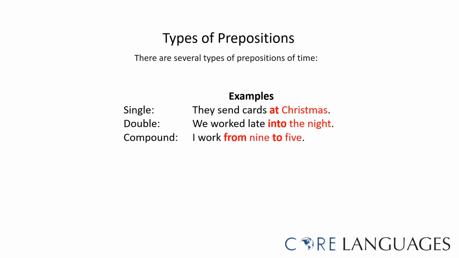There are also compound prepositions, which are prepositional phrases that use two prepositions. I work from 9 to 5. From and to are the prepositions of time used here. There are also some prepositions that are often used with the same nouns. Those are called phrasal prepositions or phrase prepositions. They woke up before dawn.